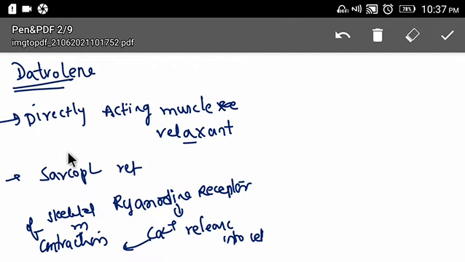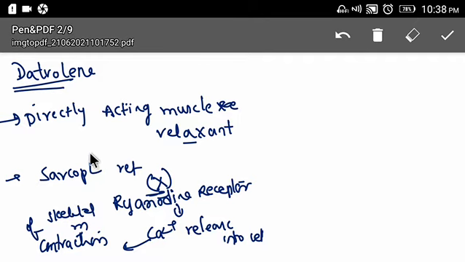Now this Dantrolene blocks this receptor. Due to blockage of this receptor, calcium will not rise in the cell. As there is no calcium, it will not result in contraction of muscle fiber. It's not paralysis, but the tone will decrease. Okay, so this is how Dantrolene works.